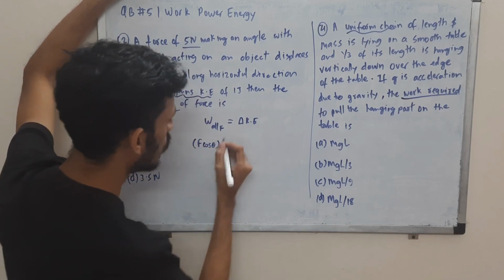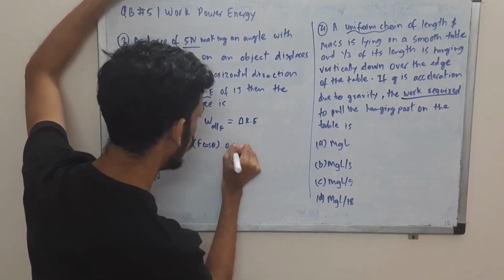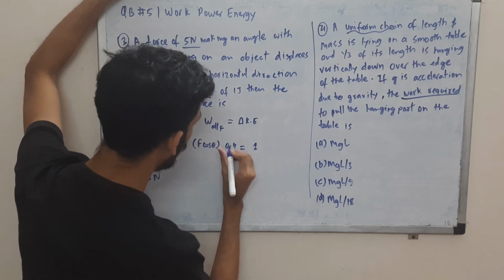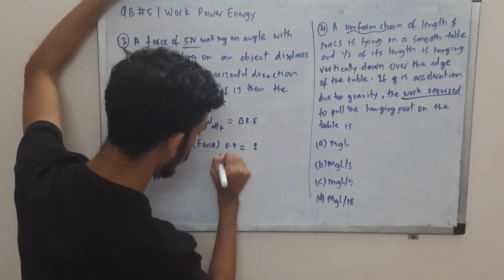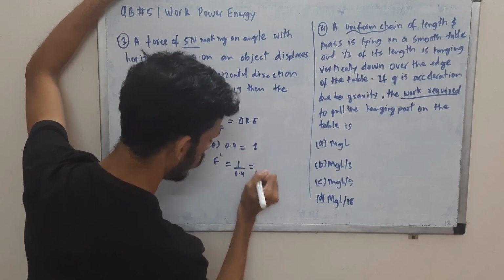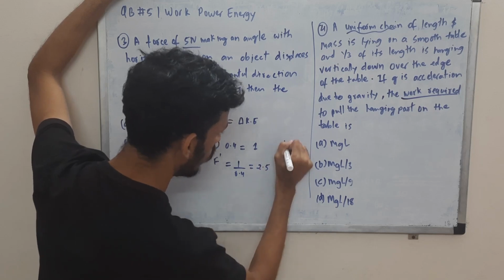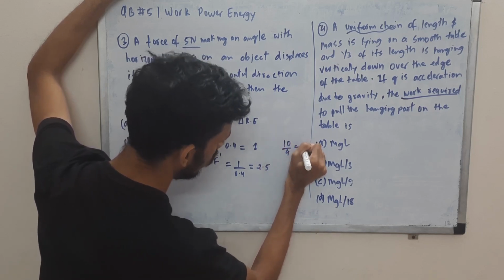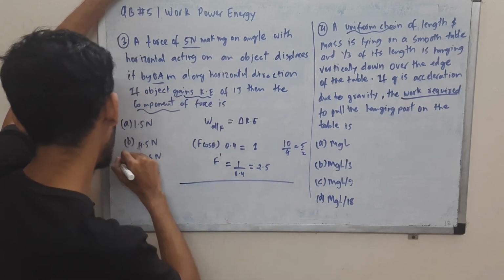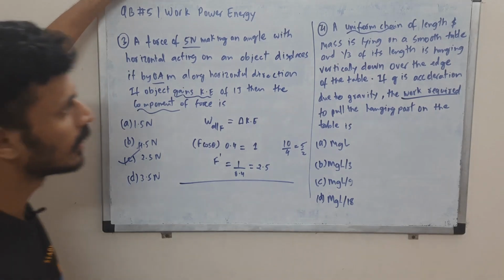So this is what we are supposed to find, and d is 0.4, kinetic energy gain is 1 joule. So this component of force, I will call it F prime, is 1 by 0.4. This will be around 2.5, 10 by 4, sorry. This is 5 by 2 or 2.5. So that is our answer, which is option C. Let's come to this one.